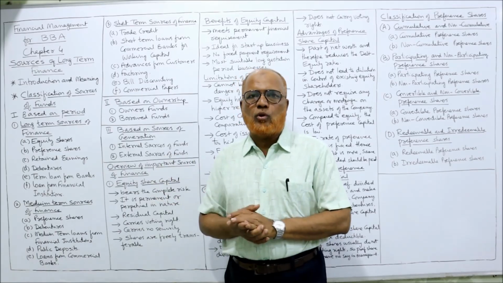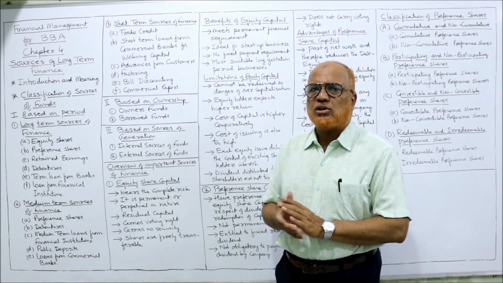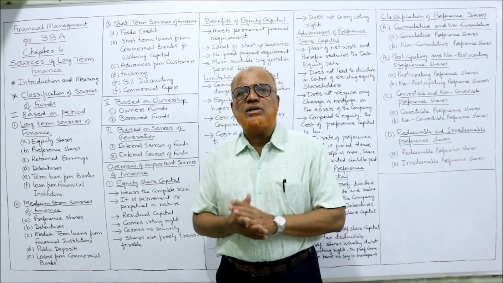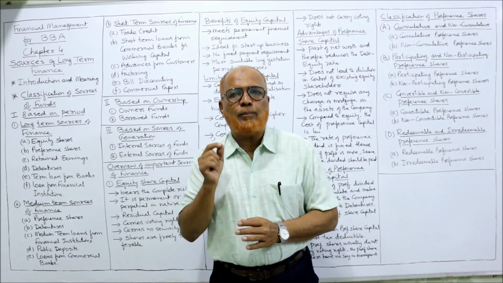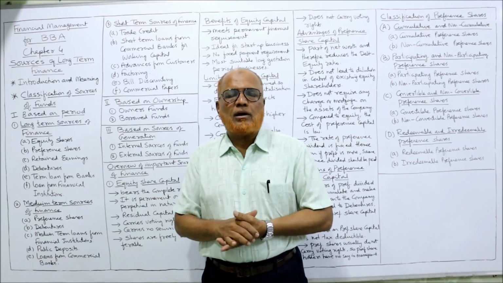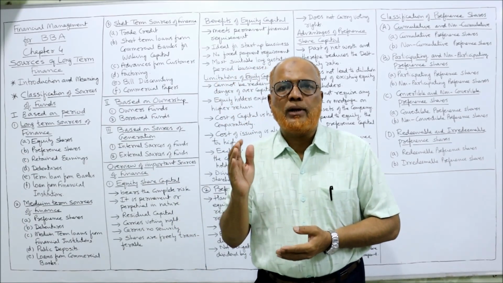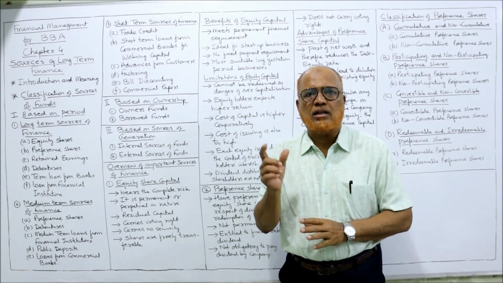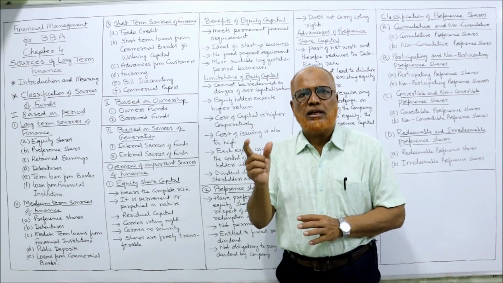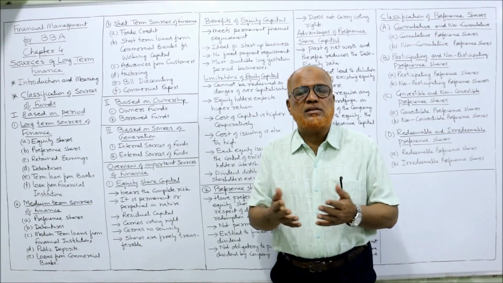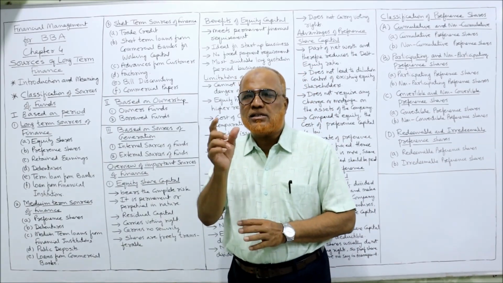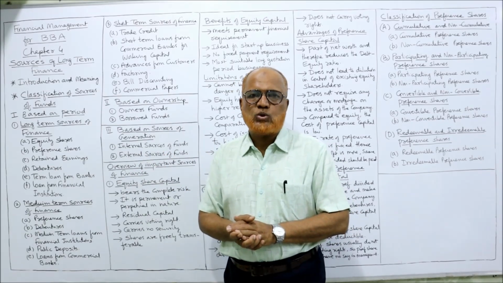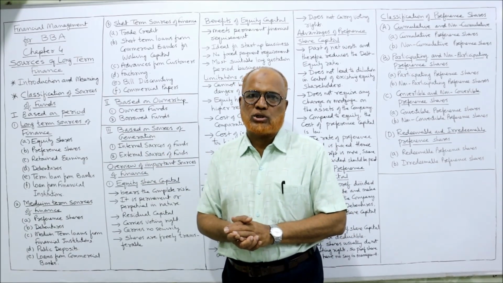Now this chapter number 4, this is regarding sources of long-term finance. So this chapter is very important from theoretical point of view. What I have observed, students will prefer only in doing the problems mechanically without understanding the concept, the meaning, the nature and consequences. They will not think. They just want to solve the problem, pass the examination. That is not the right way of acquiring education.